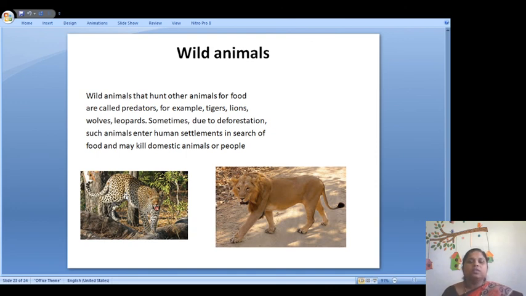So what we have learned in this lesson are the important characteristics: cellular structure is important for the living thing, growth is important, respiration is important, movement is important, excretion is important, reproduction is important, and response to stimuli. And all living things have a definite lifespan. Yes, living things have, but non-living things do not. Our chair can last many years, but we are not able to live many years. Our house can remain for many years, but we are not able to live many years because at a certain stage all our organs become old and our life comes to an end.